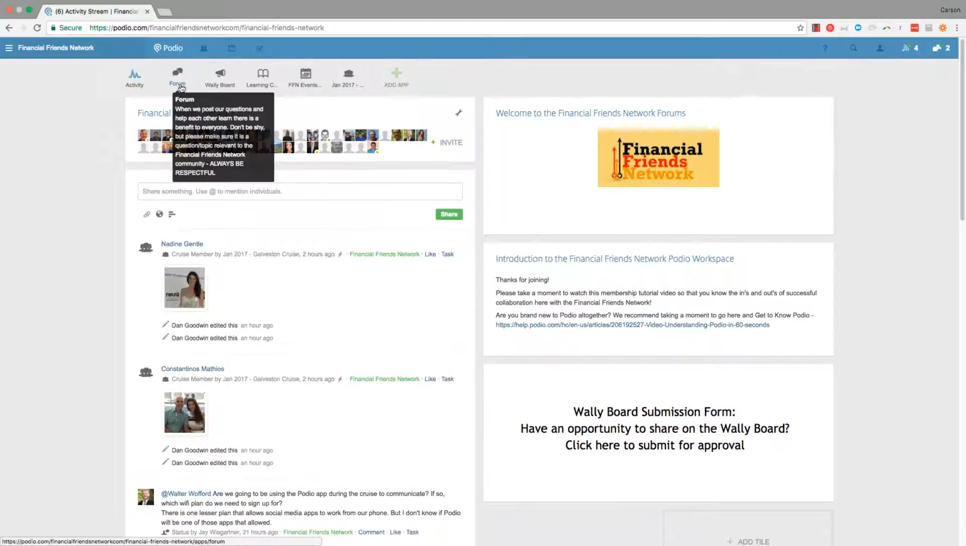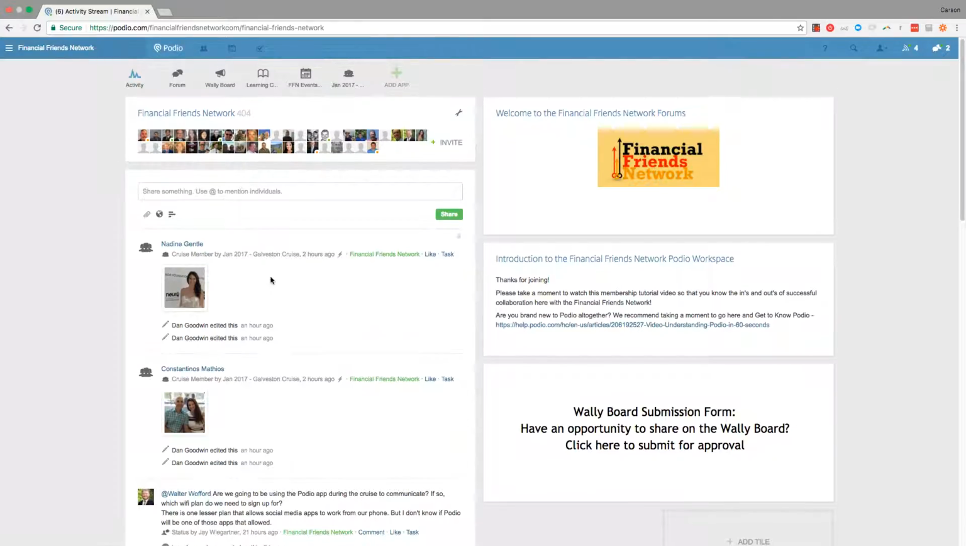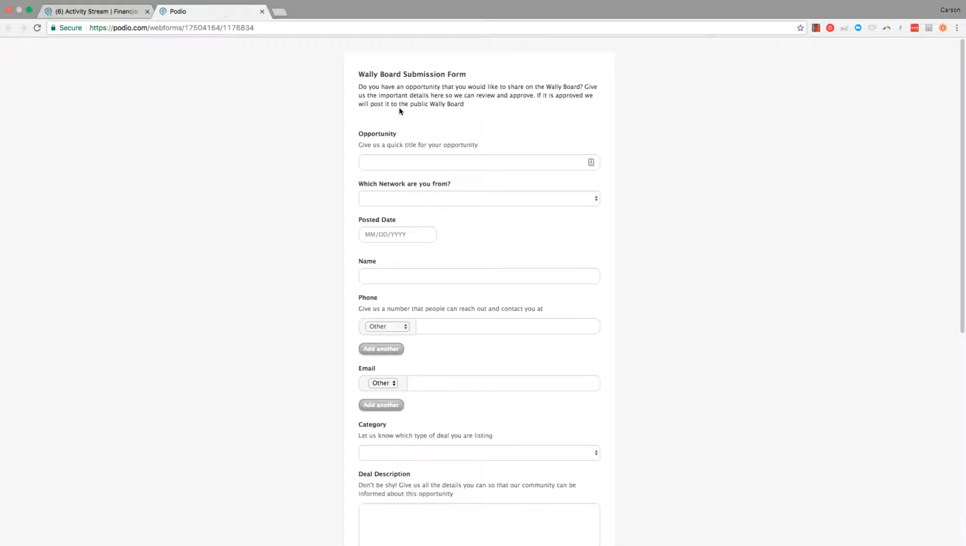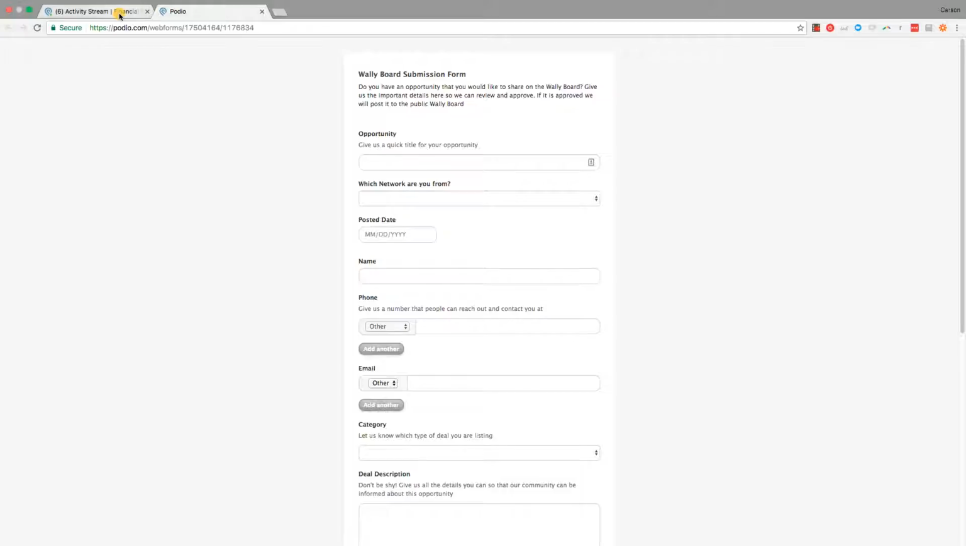Within the Financial Friends Network, the first page is kind of like our Facebook feed. You'll be able to go through and see what people have posted or commented on. And you'll also be able to navigate to various apps within the Financial Friends Network. One important part of our homepage is the Wally Board submission form. In a moment, we're going to go over exactly what the Wally Board is, but please remember that this is where you'll come if you ever have something you want to share on the Wally Board. And if you open that link, it will take you to a form where you can put the details you need to get your deal on the Wally Board.